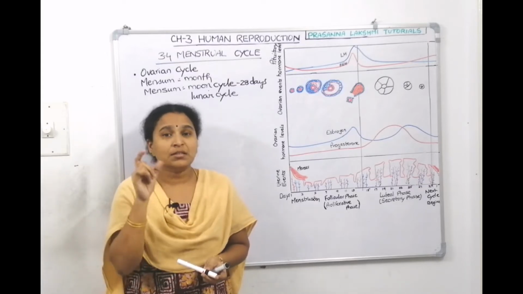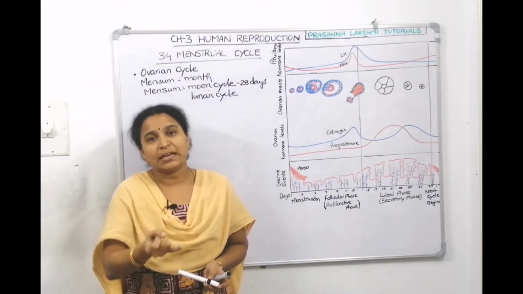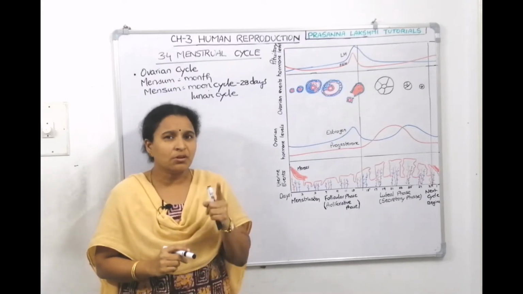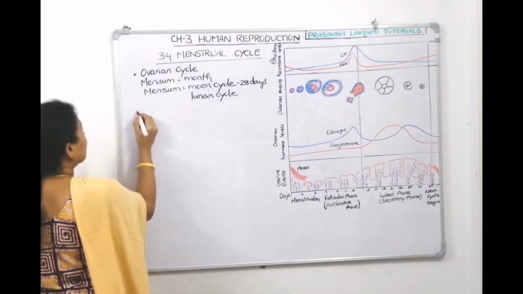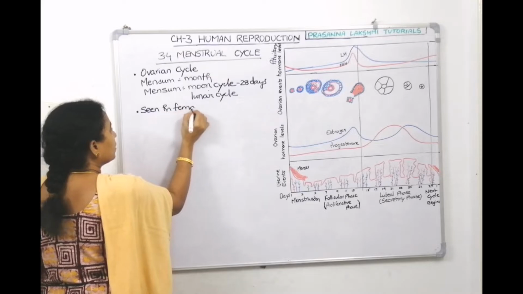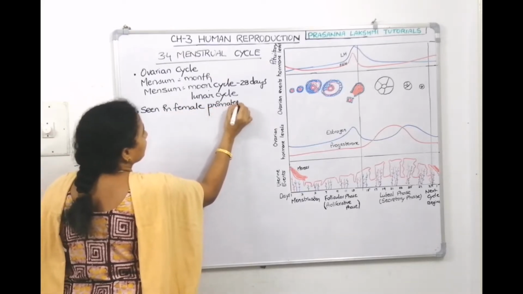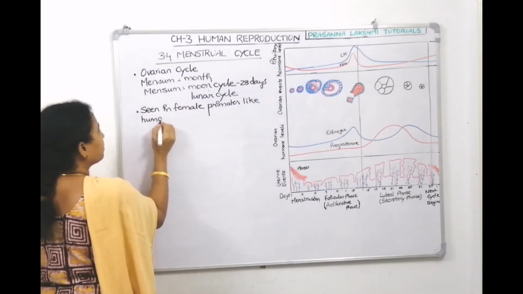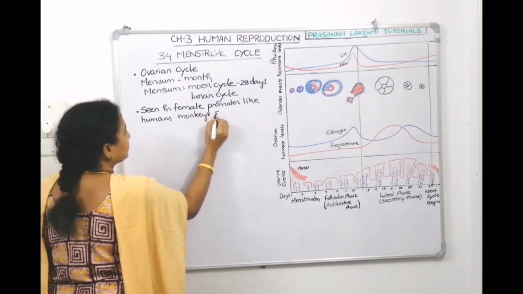It represents the cyclic events happening in the ovaries and the cyclic changes we can see in the uterus. Now, where can we see the menstrual cycle? The menstrual cycle is seen in female primates, like humans, monkeys and apes.